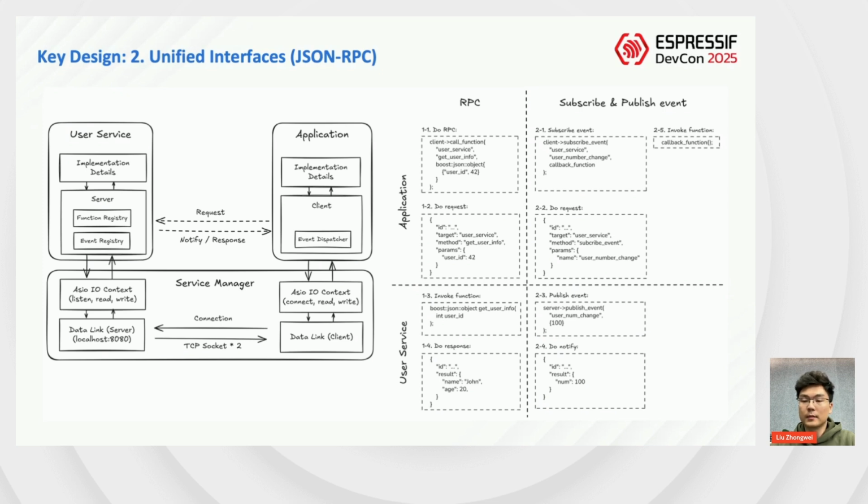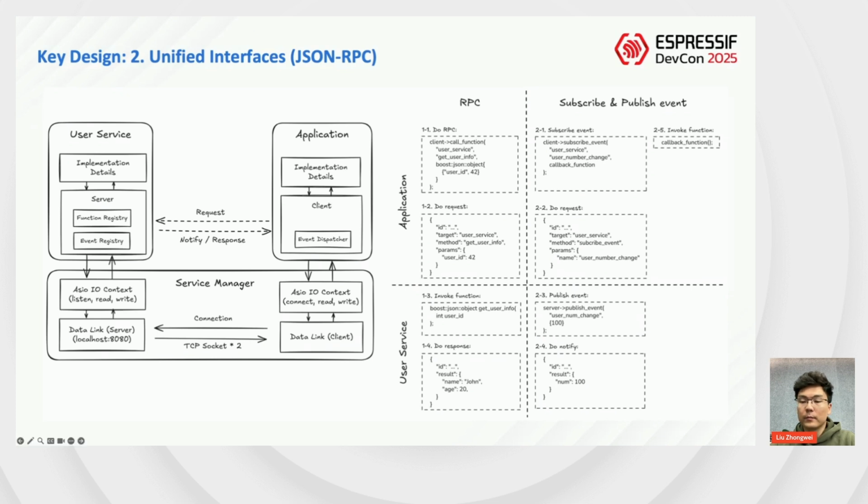The services specifically support two operation modes. The first is RPC call. The application calls the call function, passing the service name, function name, and the JSON parameters.